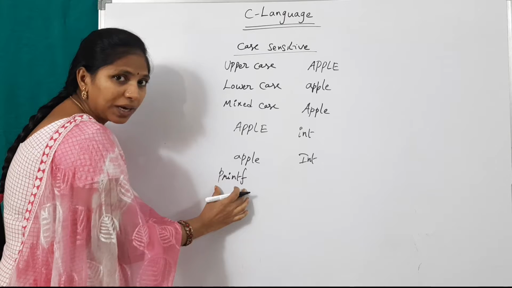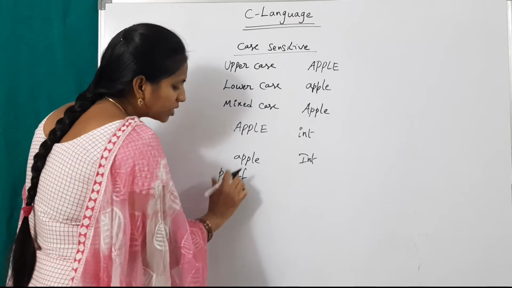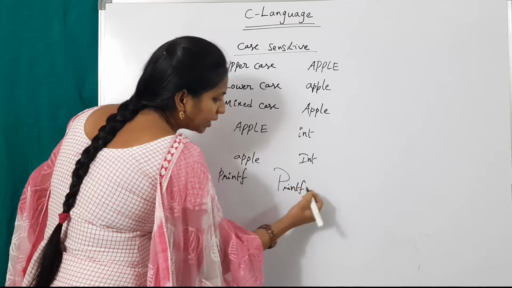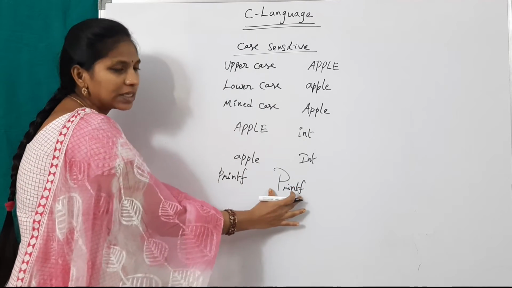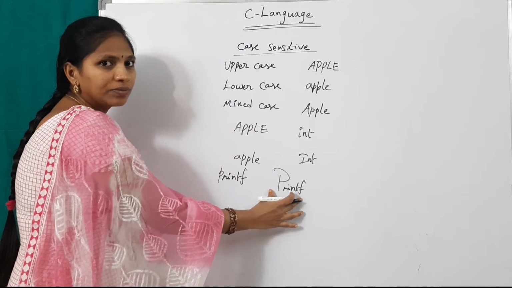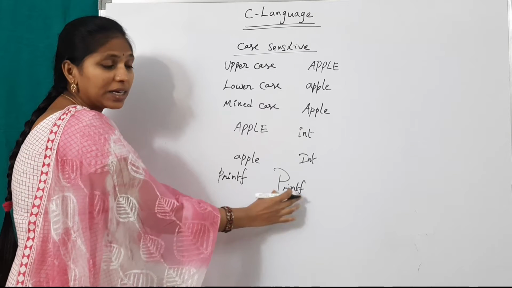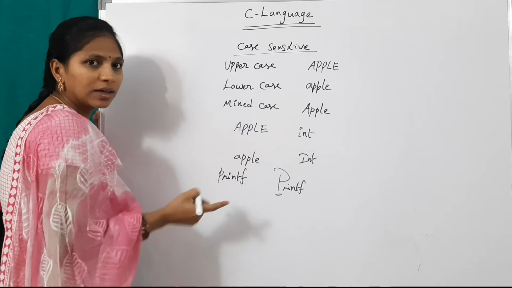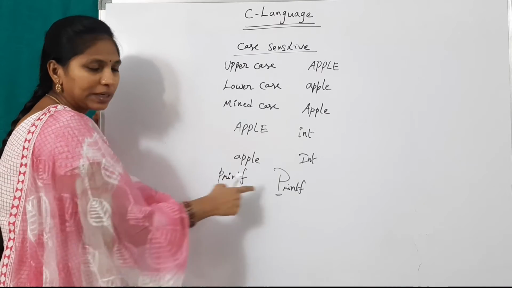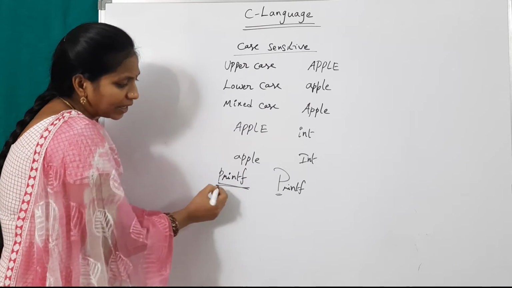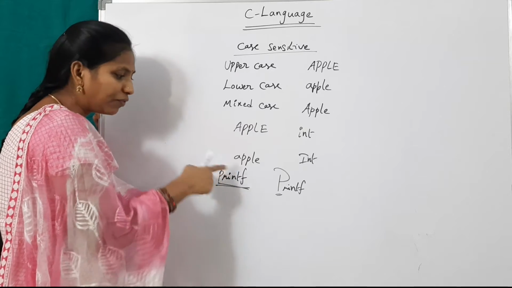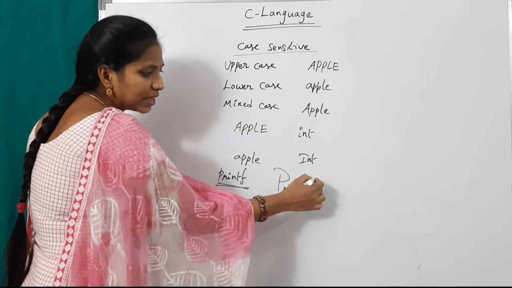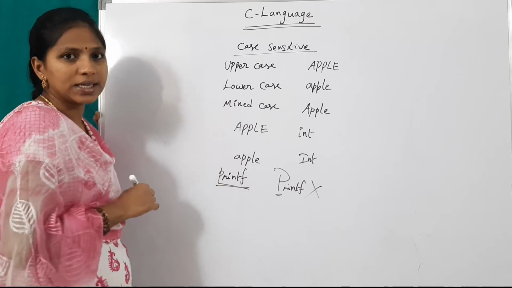If instead of this I use capital P and the remaining letters small, then this is wrong. The C compiler does not identify it as printf because there is a capital letter. Each and every letter is small, already defined like this, printf. If you use it like this, it is wrong. This is called case sensitive.